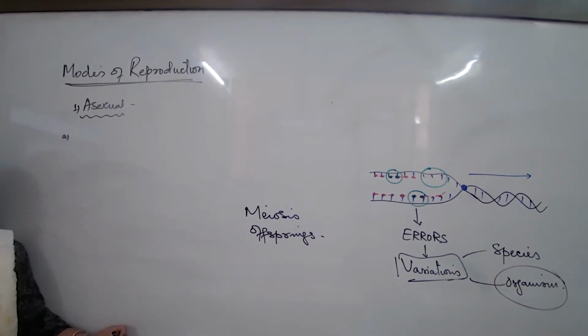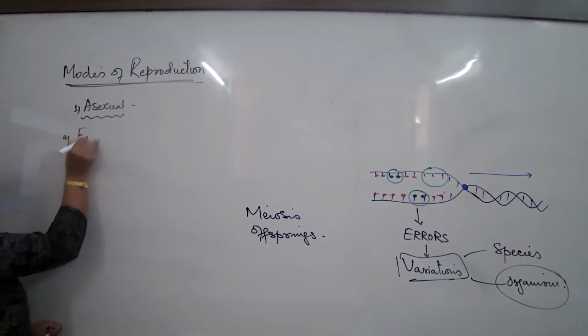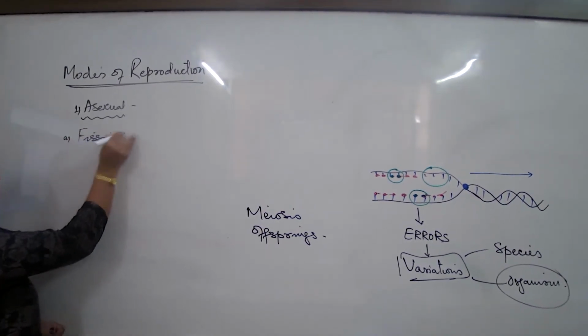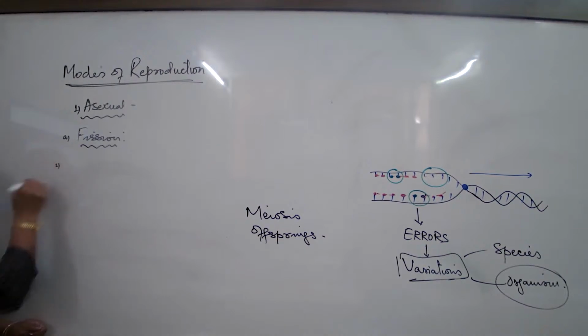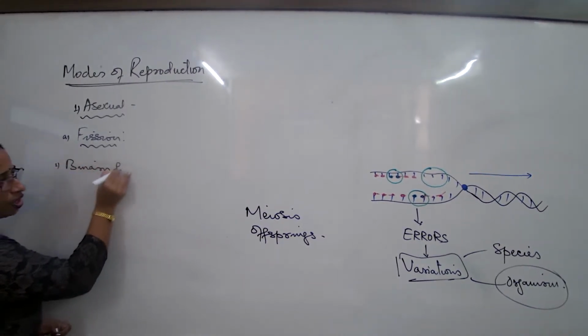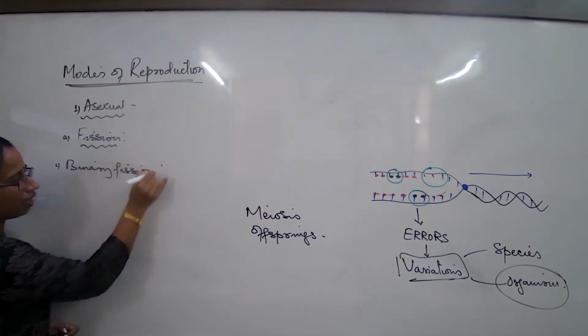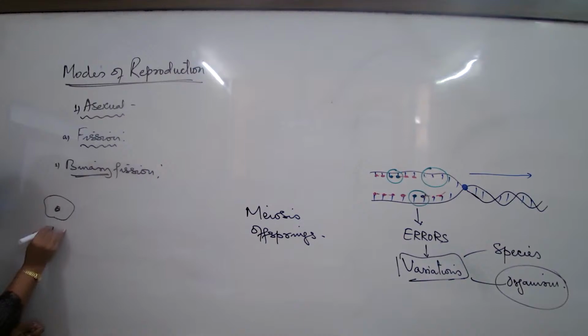What are the different modes? Now, the asexual mode of reproduction. The first one we talk about is fission. This method can be of two types: binary fission and multiple fission. Let us talk about the first one, binary fission. Binary fission takes place in unicellular organisms. I may talk about an amoeba here.